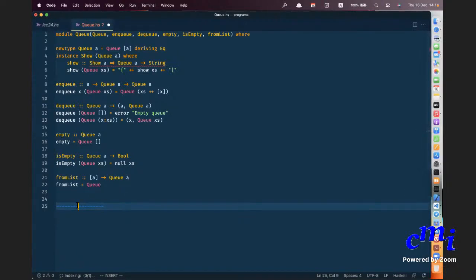Instead what you do is you split. So you maintain, instead of one list, two lists. This is my front, this is my rear.